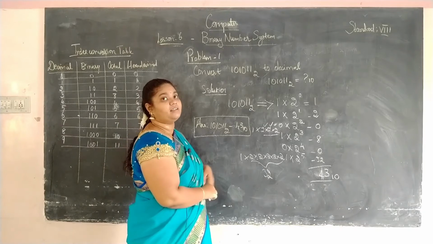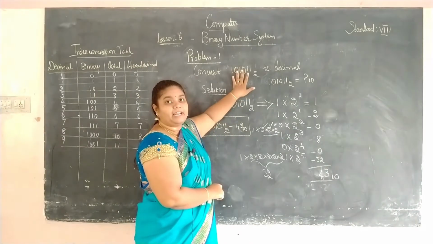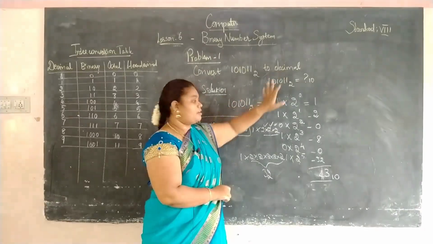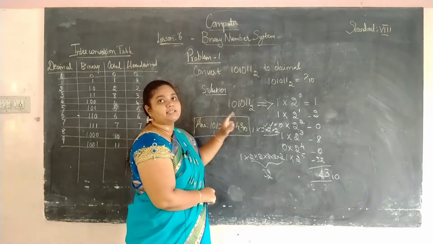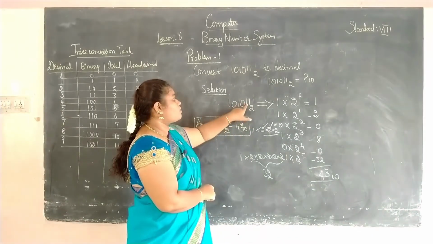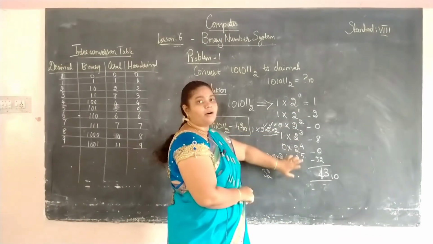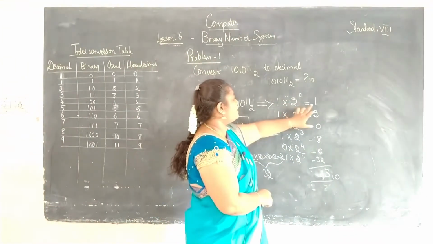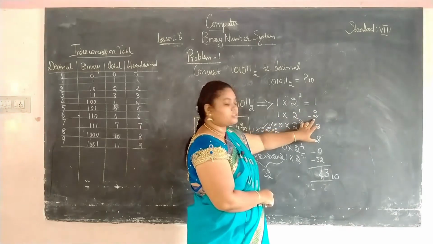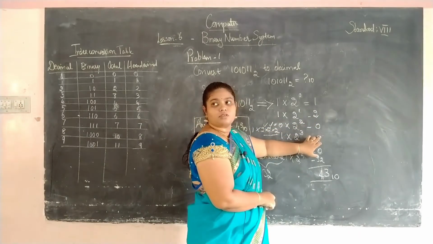So now we have seen the conversion of this binary number system to the decimal number system. First what we are doing, we have to always write the values from the right side. So 1 into 2 to the power of 0. You should keep on increasing the power values. If you multiply, then 1 into 2 to the power 1 is 2. So 0 into 2 to the power 2 is 0.